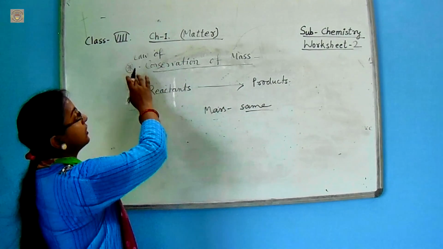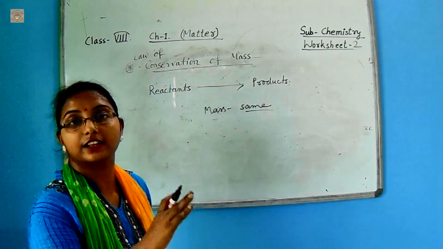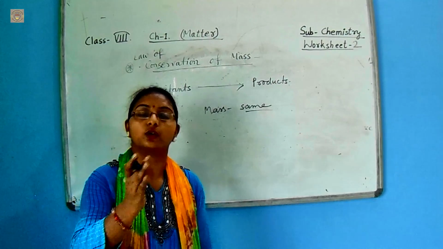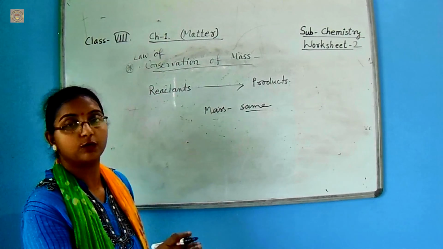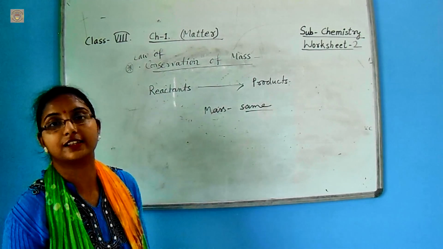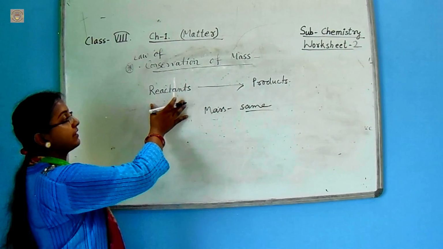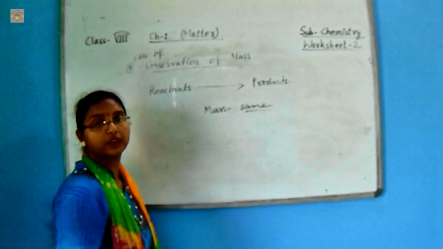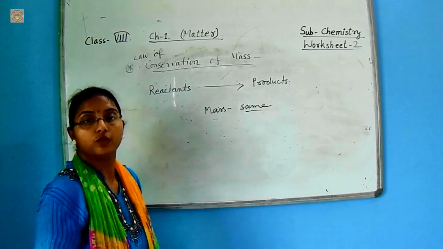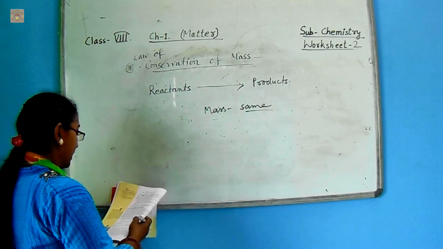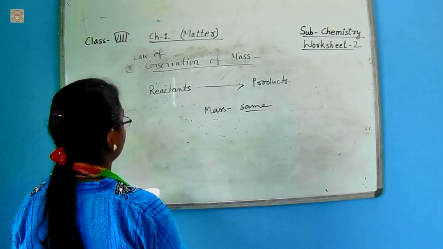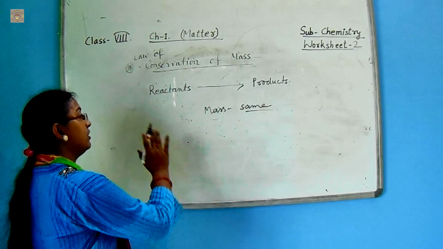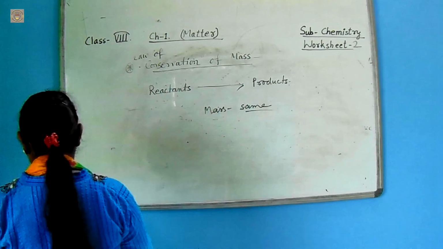It is called the law of conservation of mass, and there is no gain and no loss of mass. यानी जो मास है वो कभी नष्ट भी नहीं होता और नहीं कहीं से गेन होता है. बस अपनी रिएक्टेंट से प्रोडक्ट की तरफ फॉर्म करते ही, चेंज ऑफ स्टेट फॉर्म करते ही उसका मास जो होता है वो सिमिलर और सेम होता है. According to this law, there is no increase and decrease in total mass of matter during a chemical or physical change, such as